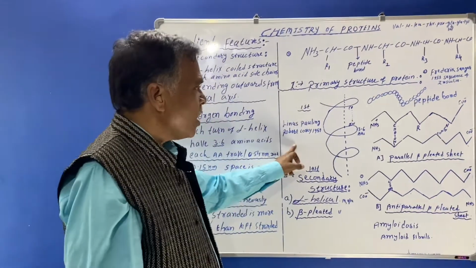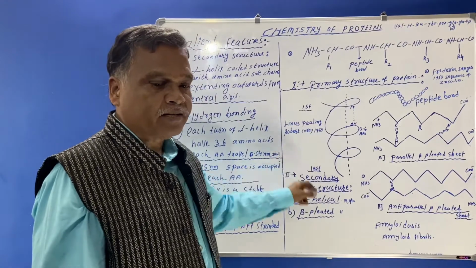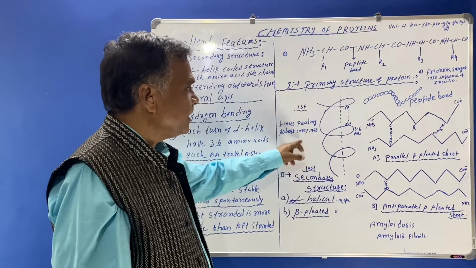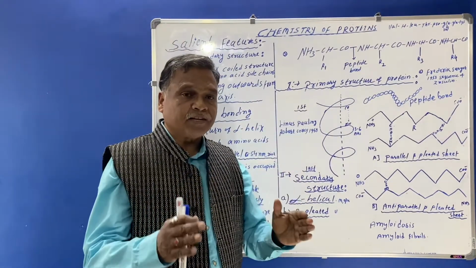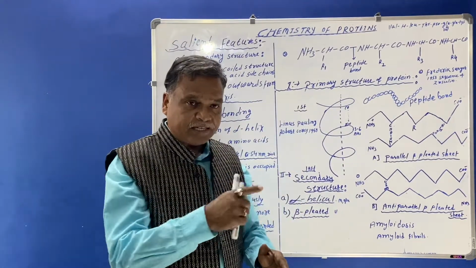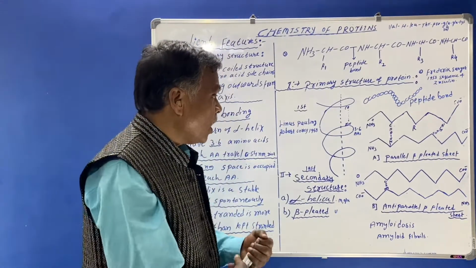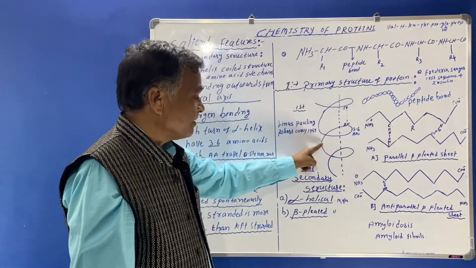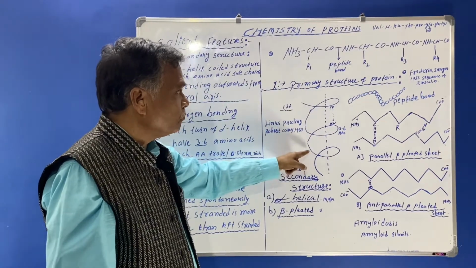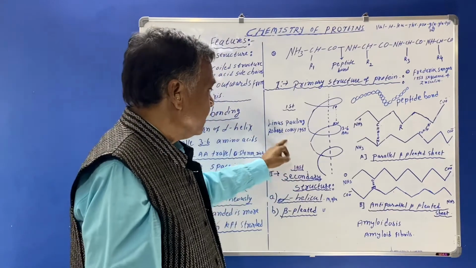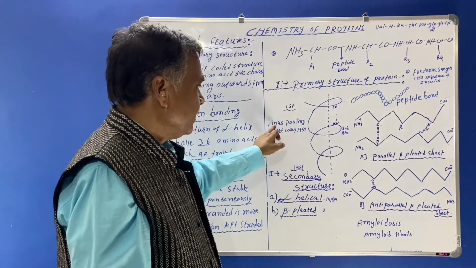They found that the secondary structure of protein is present in a helical manner, the helical structure given by Robert Corey and Linus Pauling.